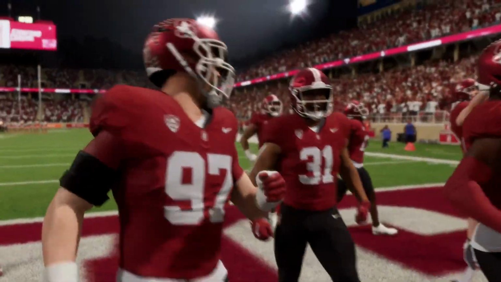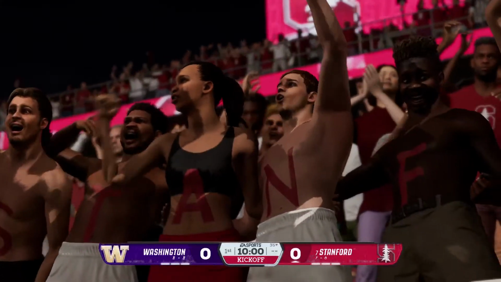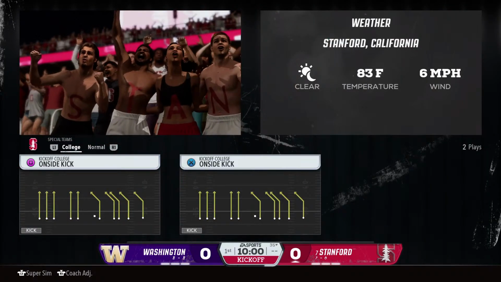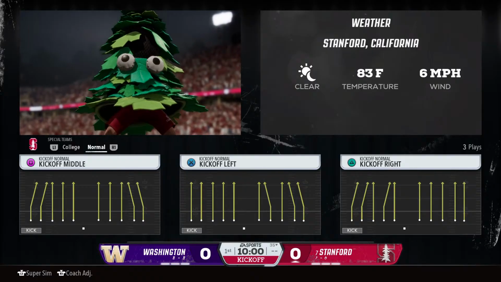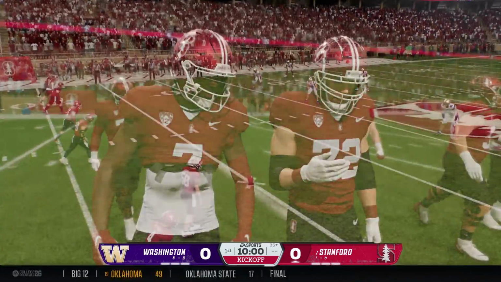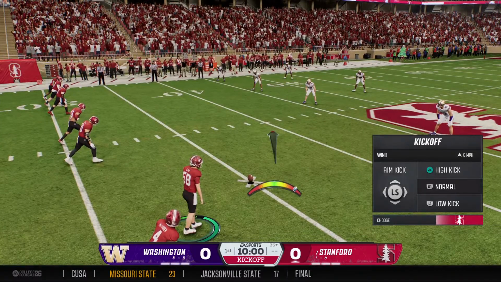Time to get this game started. That's some way to start this game. They're lining up for an onside kick.